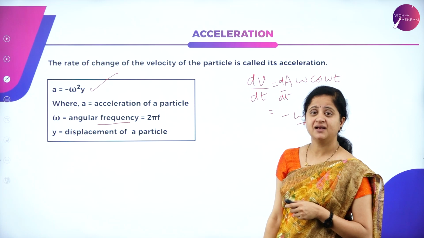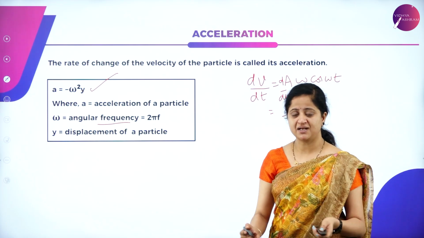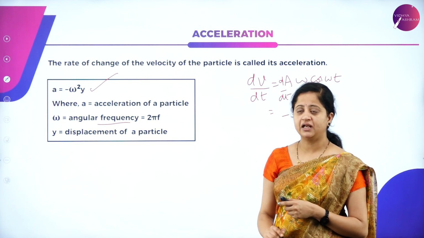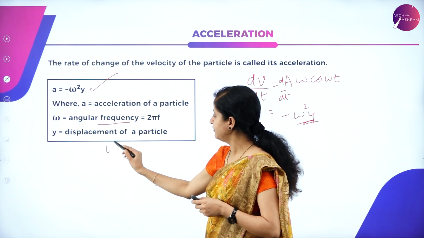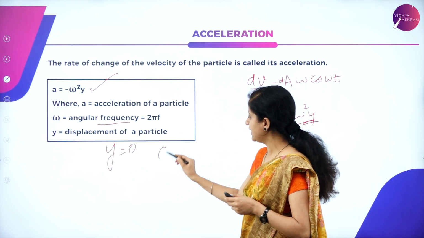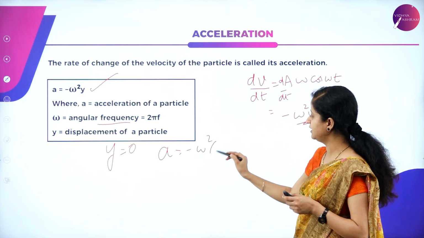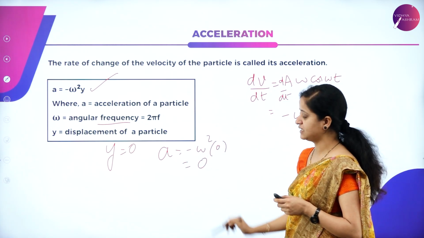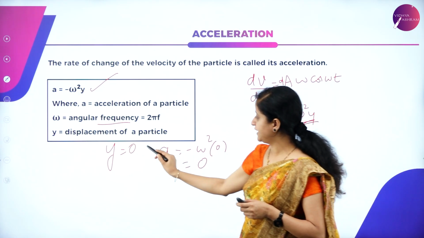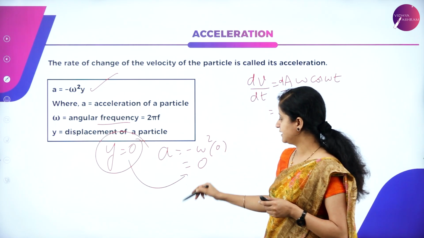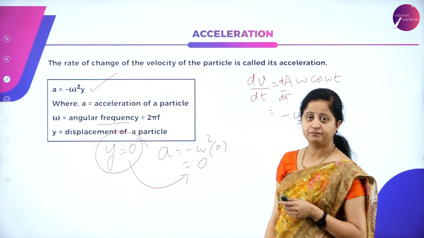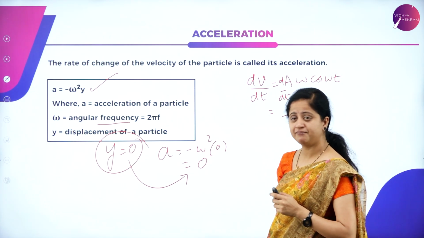Now, where the acceleration of a vibrating particle is maximum and minimum, we can also calculate that as special cases. When y is equal to 0, acceleration becomes, according to this equation, minus omega square into 0, which will be 0 only, which means at mean position the acceleration is minimum, but the velocity was maximum.